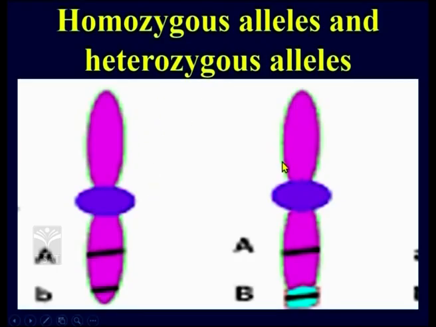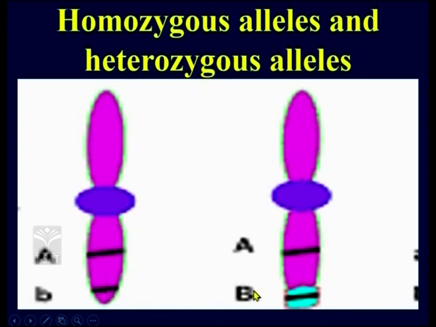Let us look at this picture which is displayed. This is one chromosome, this is another chromosome, the same pair. Here you have one allele, let us say this is gene A, and the same gene A is present over here also. How is the allele displayed here? It is capital A. Its copy is also capital A. So these two alleles are the same, the copies are identical. If these alleles are the same, we call them homozygous alleles.